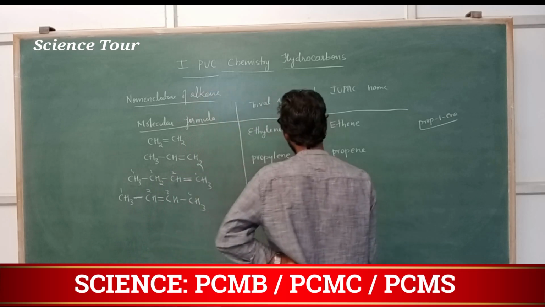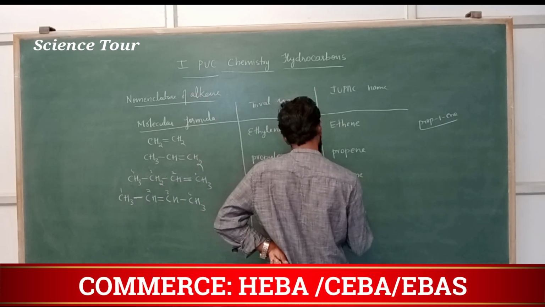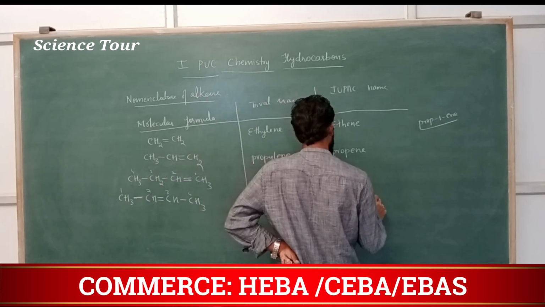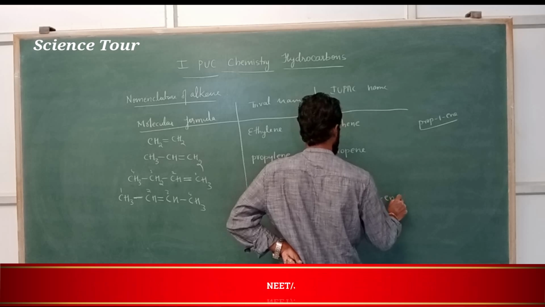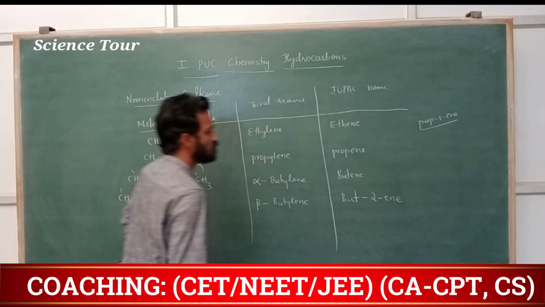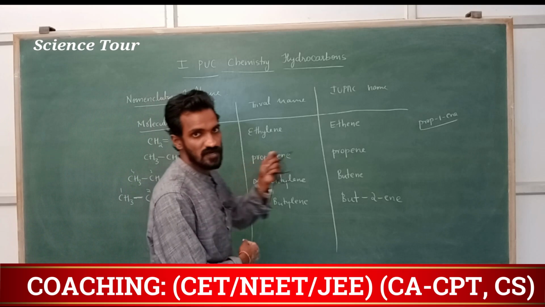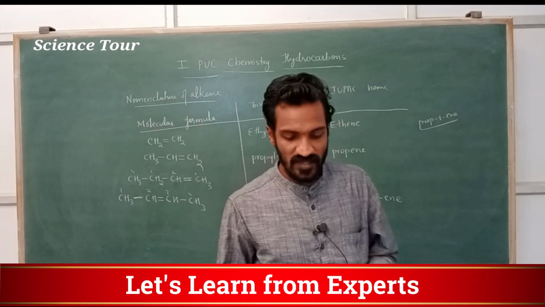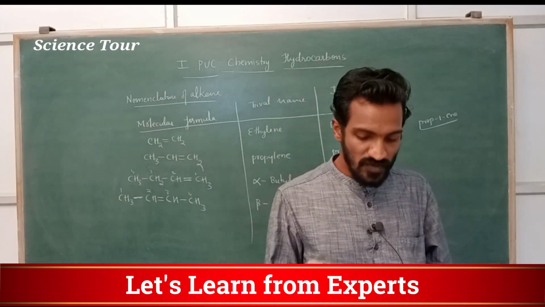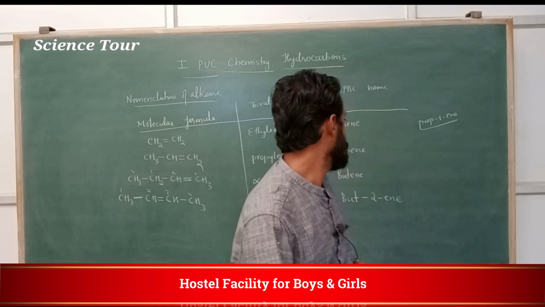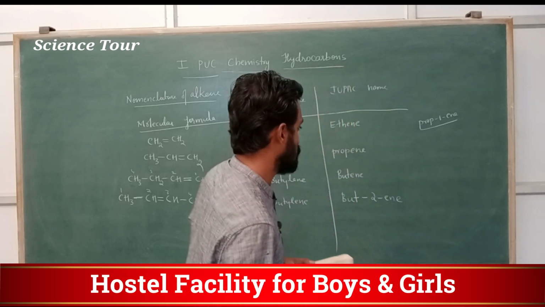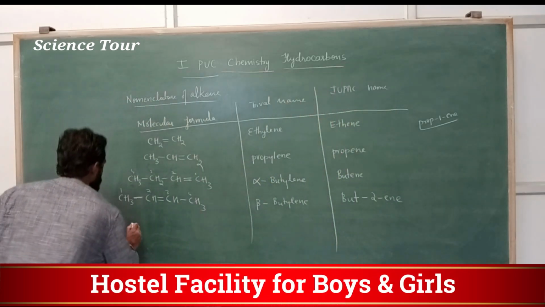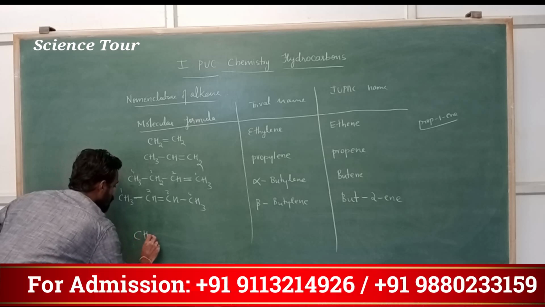The IUPAC name is but-2-ene. Like this you have to write. But-2-ene. Not a very tough thing actually, very simple. But-2-ene. Okay. Next, my dear students, CH3,